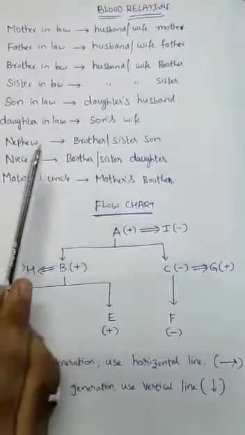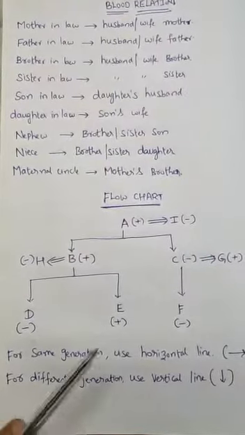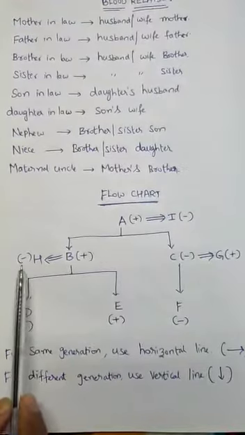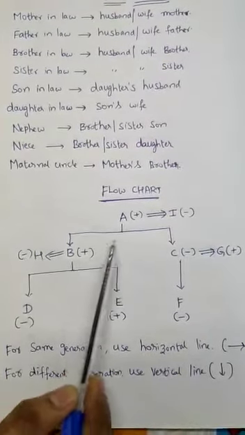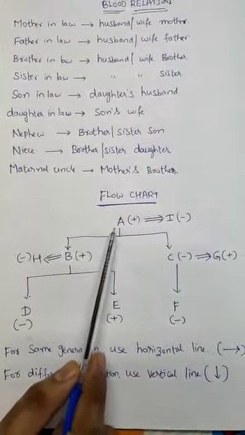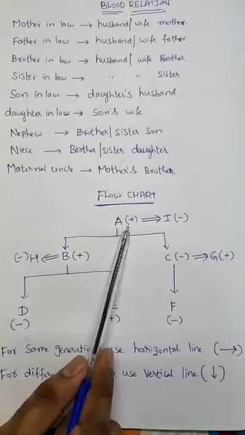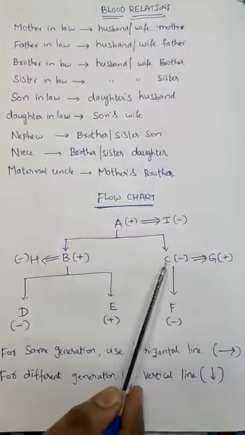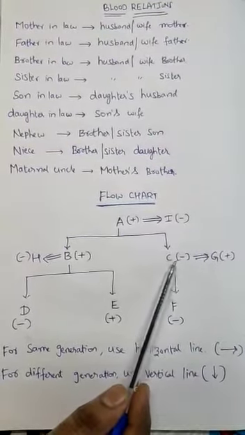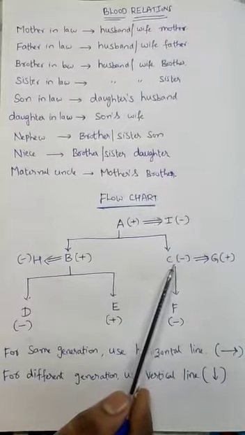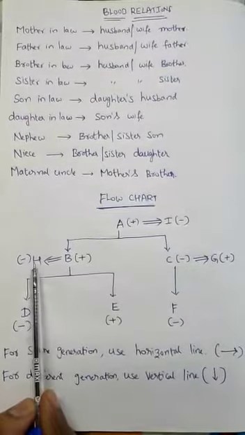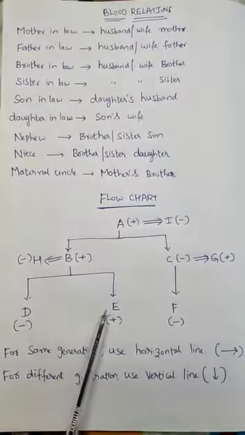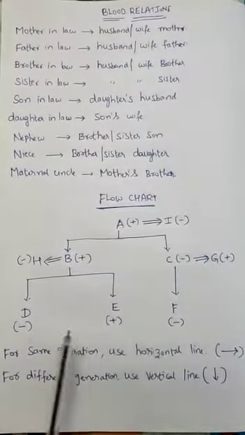Now take one small example to understand the concept of blood relations. Here plus indicates male and minus indicates female. For example, if three generations are there, A is a male and A married I, a female, and they have B, a son, and C, a daughter. By seeing the plus or minus we can identify whether it is a son or daughter. B married H and C married G, and B has children D and E and C has child F.